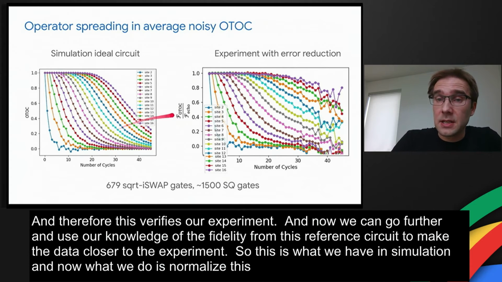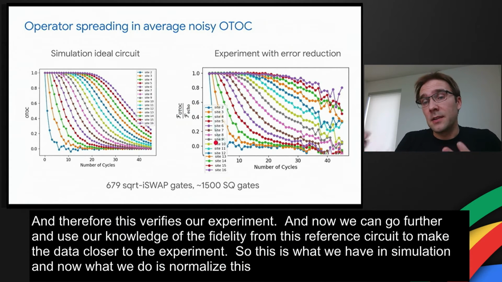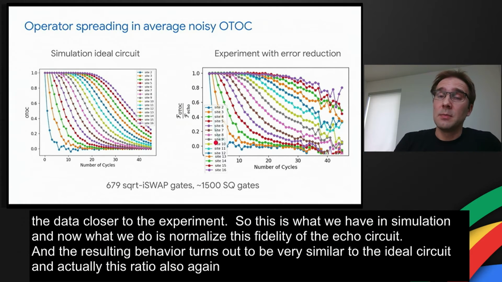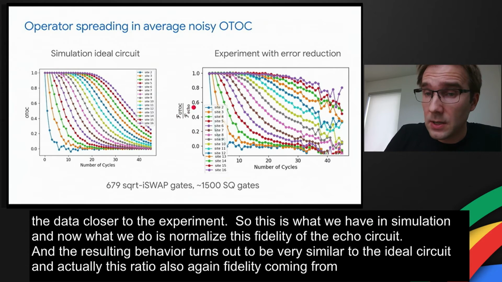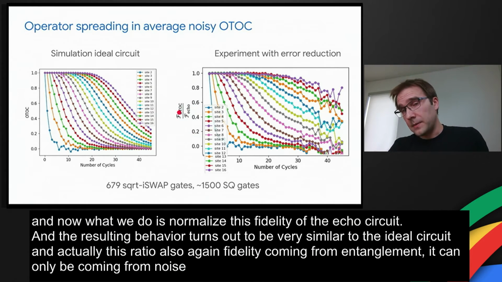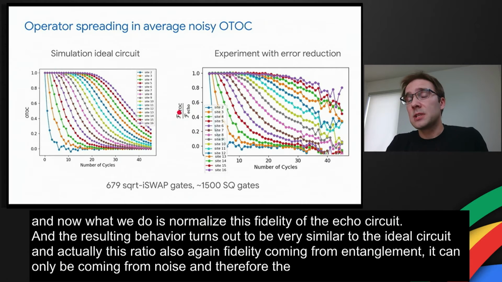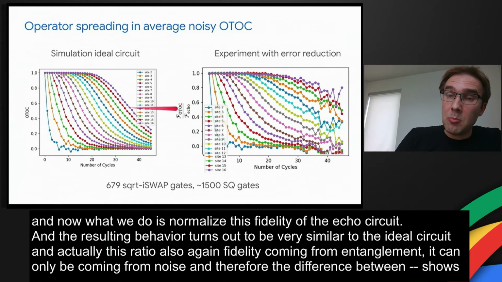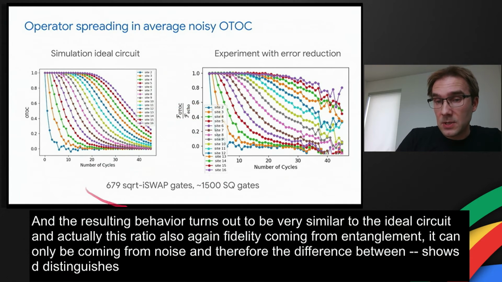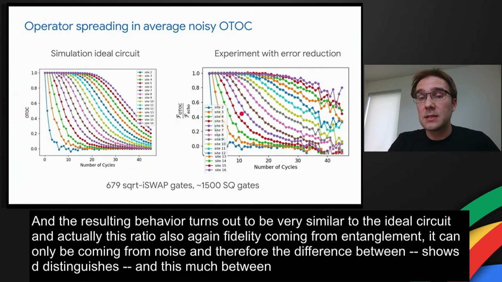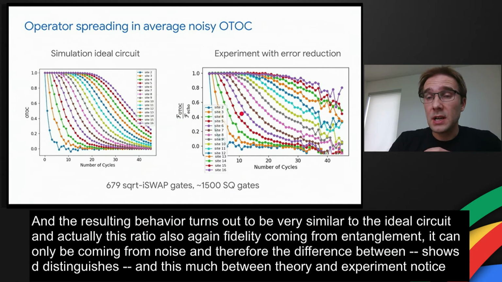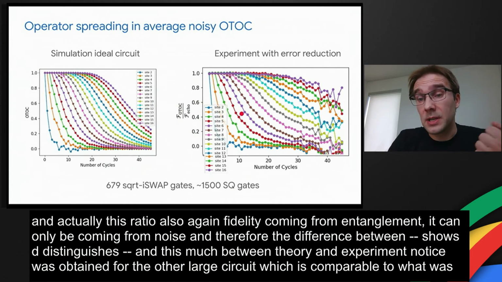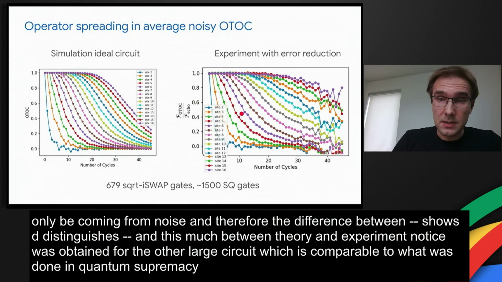And actually this ratio, again, fidelity of echo signal, cannot be coming from entanglement. It can only be coming from noise. And therefore the difference between OTOC and echo signal distinguishes the ergodicity in the circuit from the noise. And this match between theory and experiment, notice, was obtained for a rather large circuit, which is comparable to what was done in a quantum supremacy circuit. And this is an ergodic circuit, right? So it's very sensitive to errors.